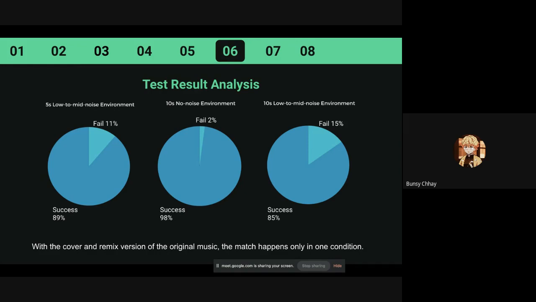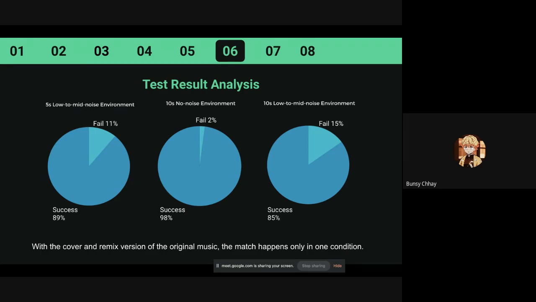With the cover and remix version of the original music, the match might happen in only one condition, and that condition is that the cover and remix version need to have that one instrument that appears in the original music.